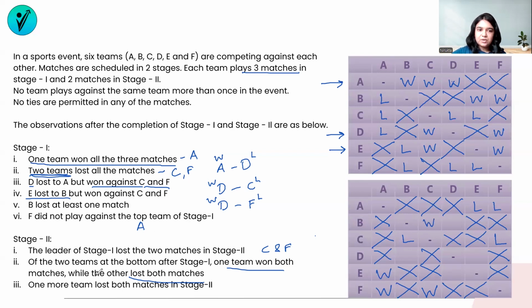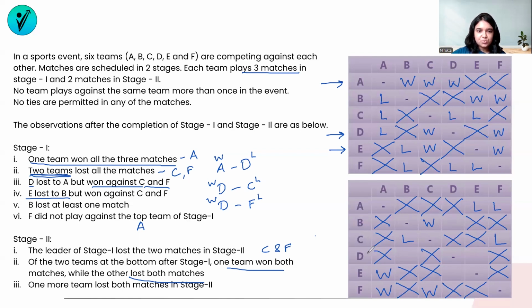All right, so we've taken care of the second condition here as well. Let's take a look at the third one. One more team lost both matches in stage 2. Let's take a look if we can spot this team. B cannot be the one who has lost both matches because B already has a win. E also cannot be the one who's lost both matches because he also has a win. So the only other team left is D for us.